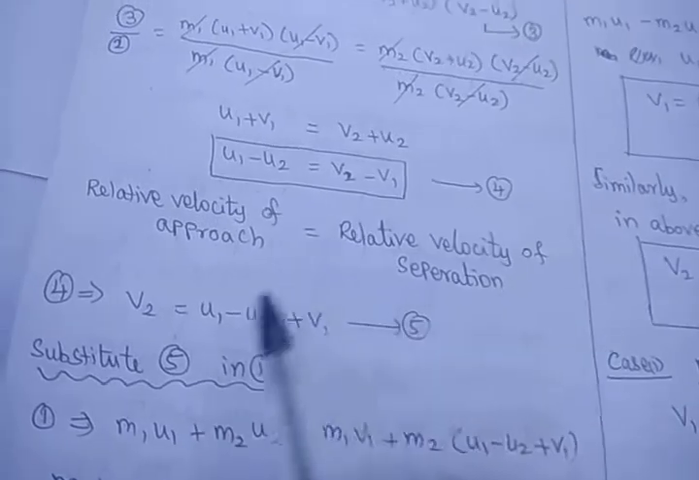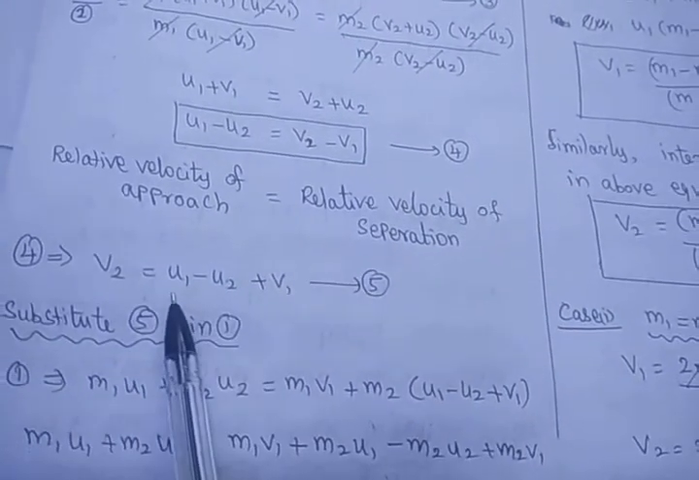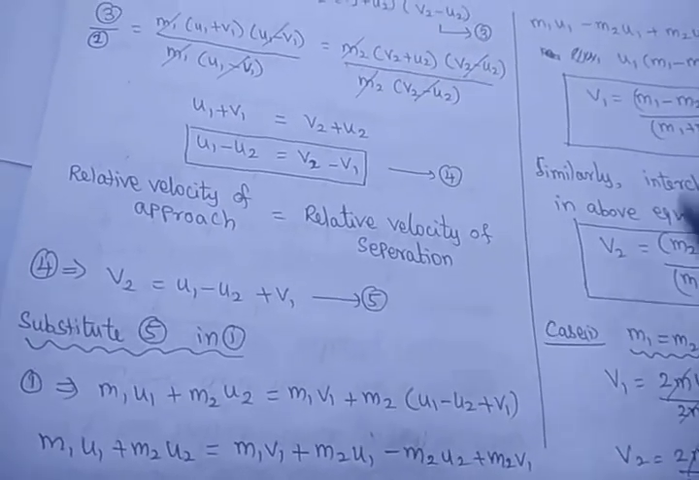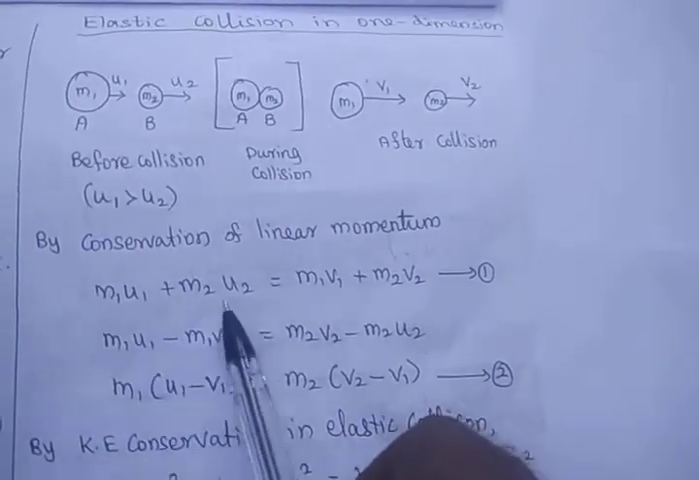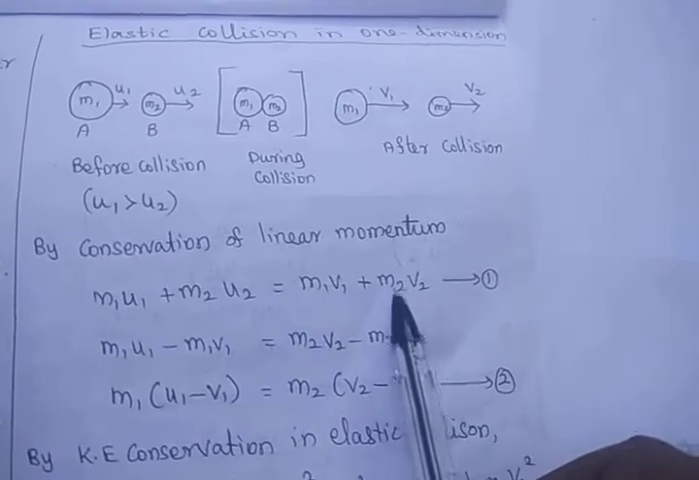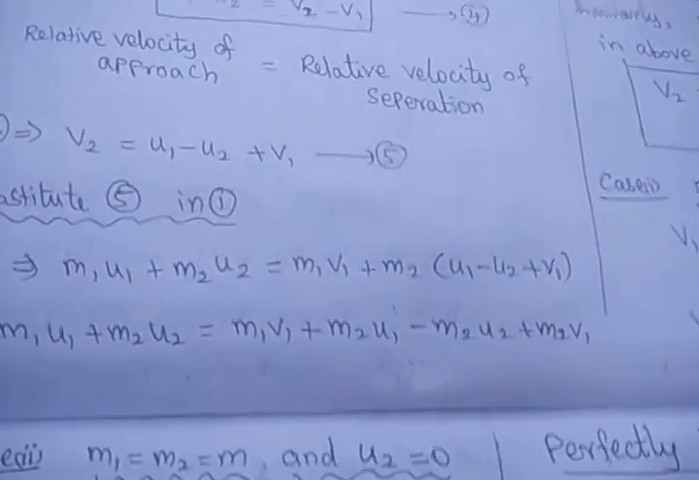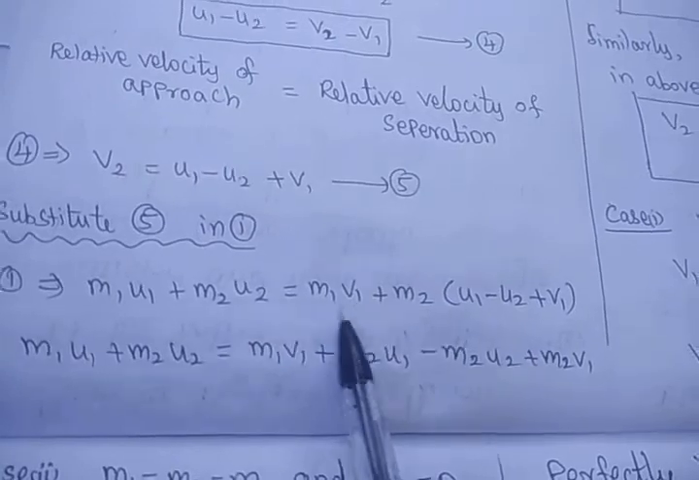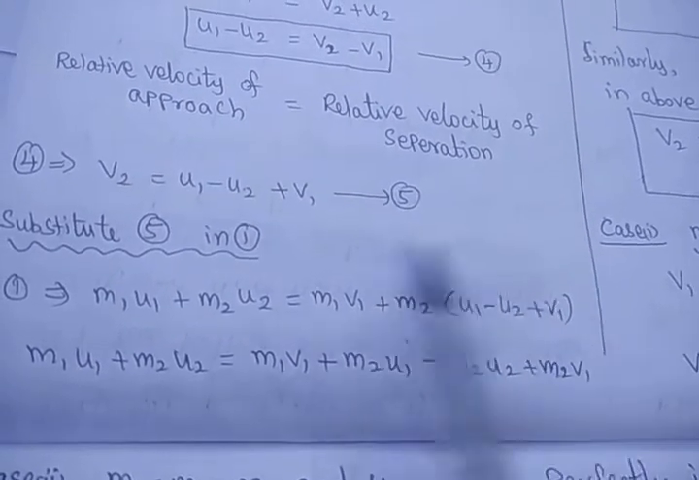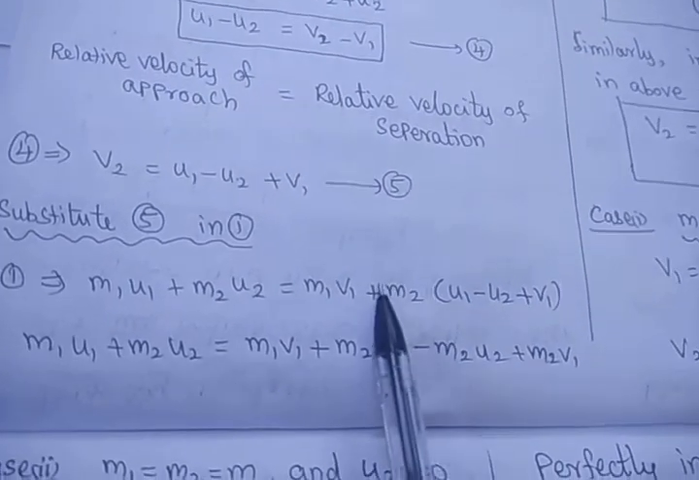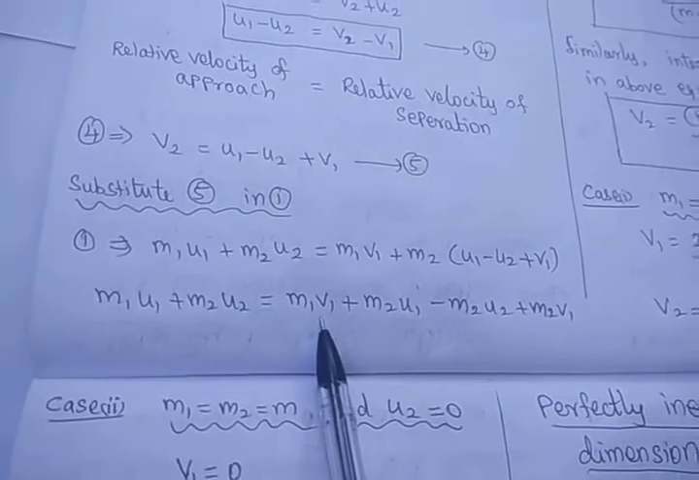So in this equation 4, bring this v1 to the left side. That is, v2 equals u1 minus u2 plus v1. Substitute this in equation 1. What is equation 1? Equation 1 is the law of conservation of momentum: m1 u1 plus m2 u2 equals m1 v1 plus m2 v2. So v2 has to be substituted in this equation. Instead of v2, we substitute this expression: m1 u1 plus m2 u2 equals m1 v1 plus m2 (u1 minus u2 plus v1). So we are getting these terms.